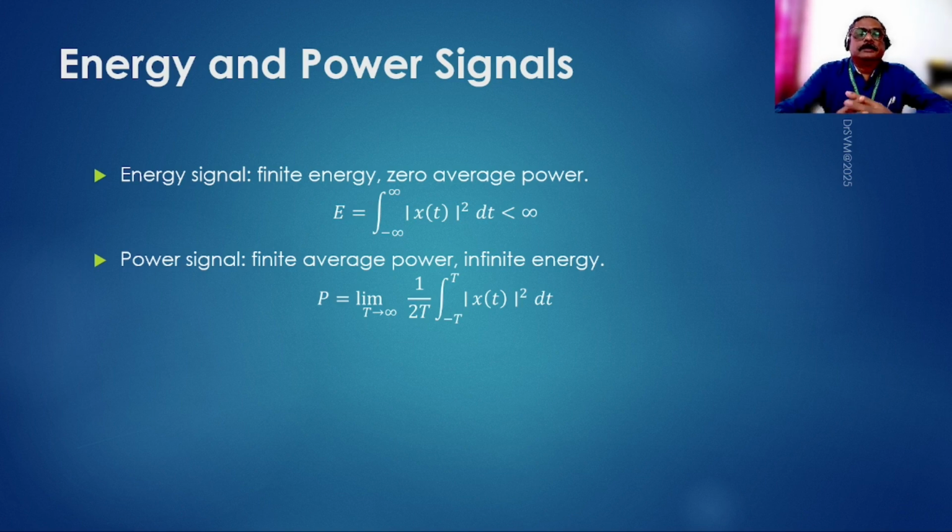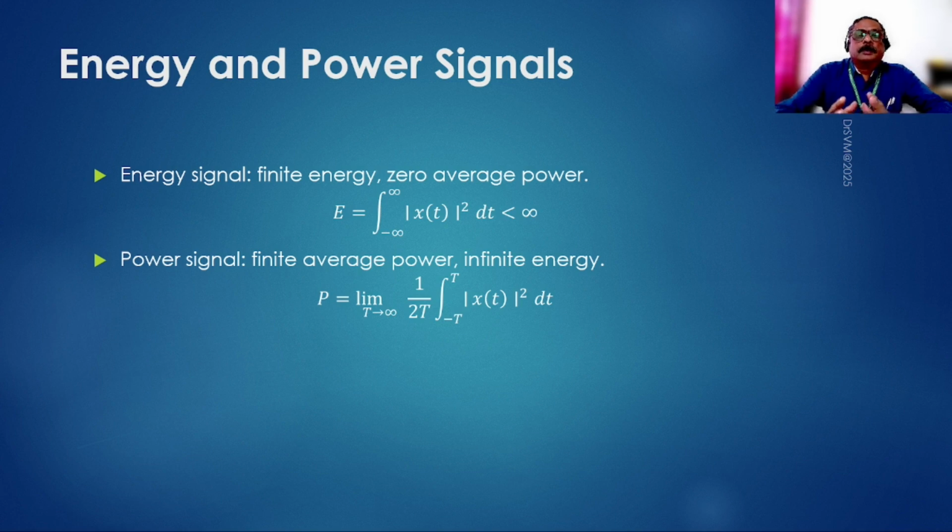So if we integrate between minus T to plus T the magnitude square of a signal and put it under a limit where T tends to infinity, it is always finite. So we are trying to find the average power. The power is the energy spent per unit time.